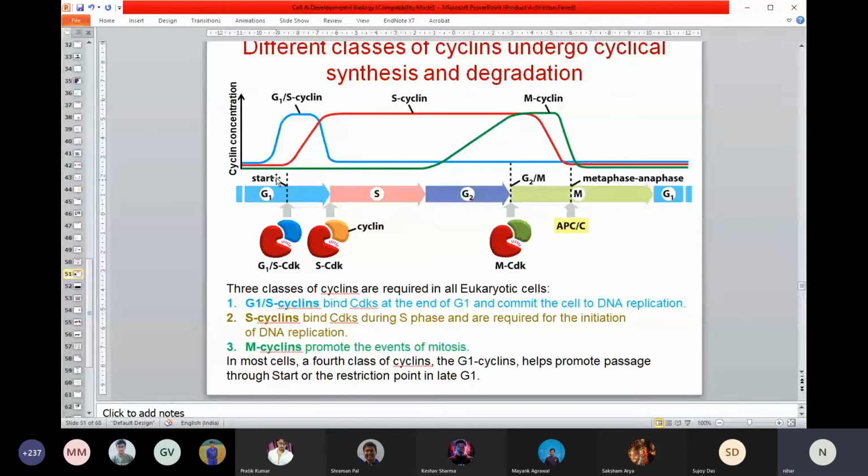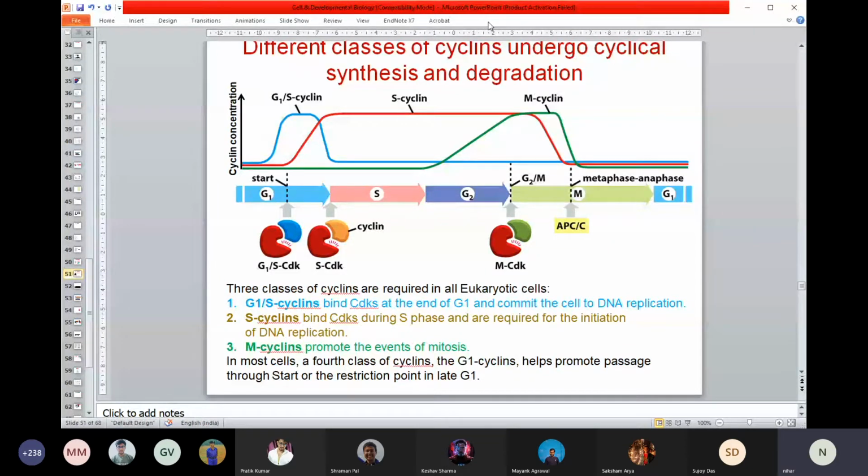Okay. So the most important part is that because the levels of the cyclins are changing at different phases, the cell cycle actually progresses. So there are different phases of cell cycle because of that. I hope that should be clear. This is the first layer of control that we are talking about. Okay, the major control. But again, we will not talk about it.